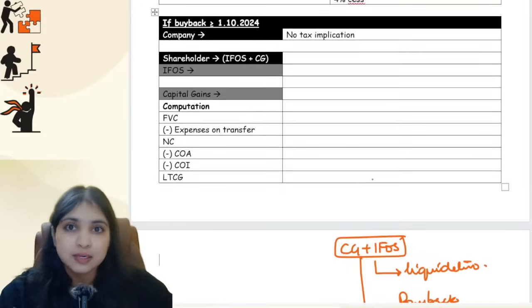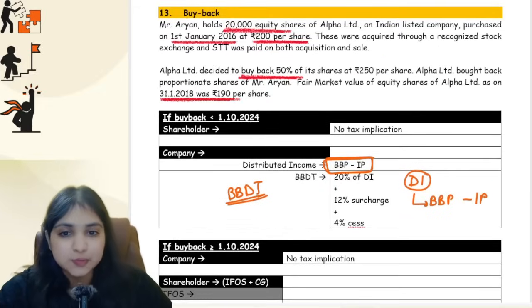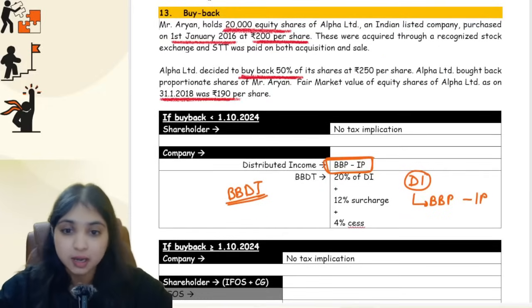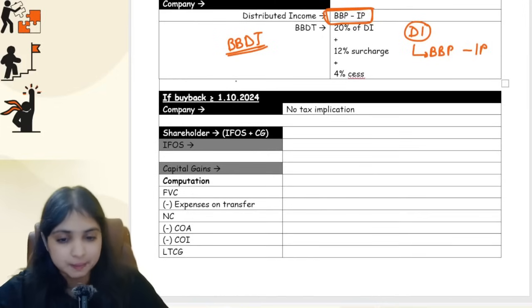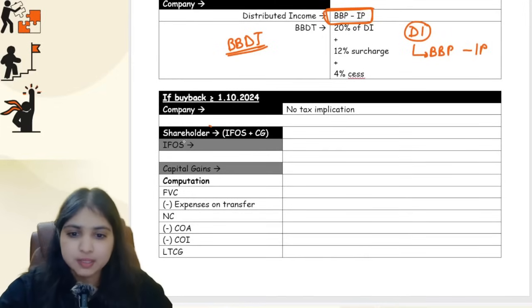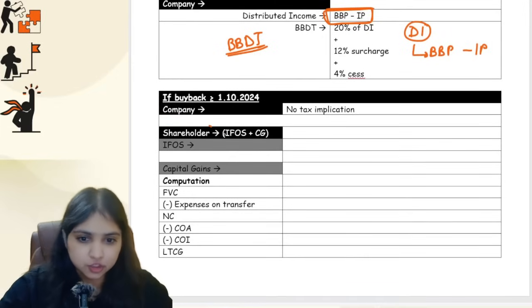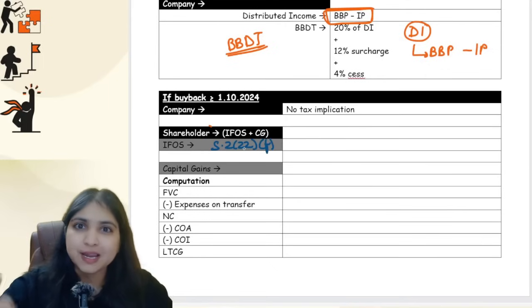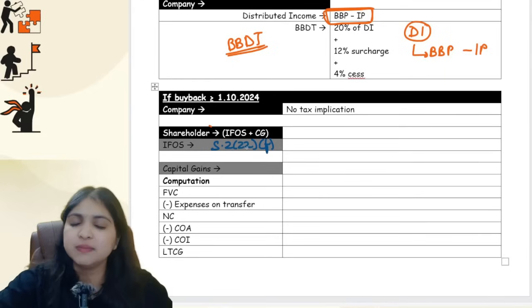Okay, so let's think now from Aryan's point of view. Let's do the computation. The buyback has happened after the amendment. First of all, IFOS. Under IFOS section 222F, whatever buyback price he is getting, as it is taxed over here, no expense adjustment, nothing.